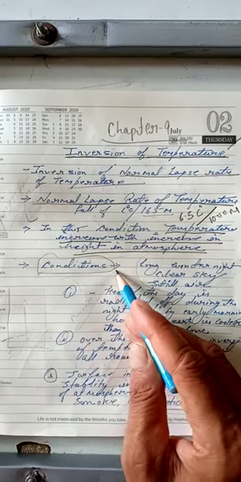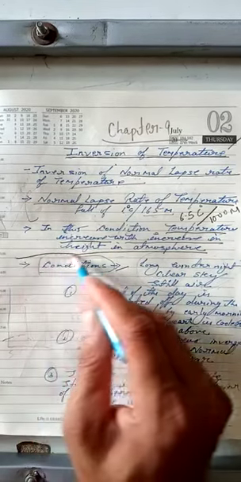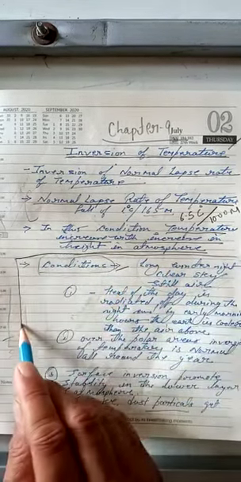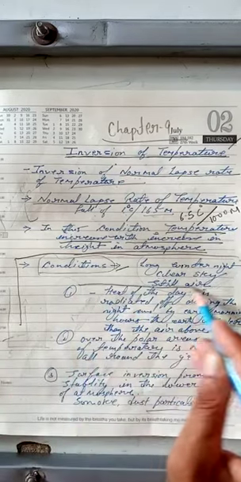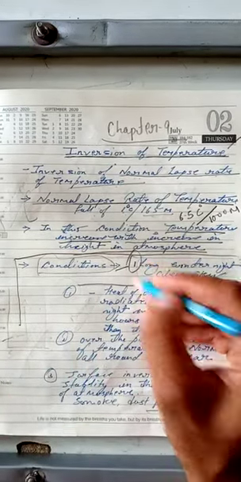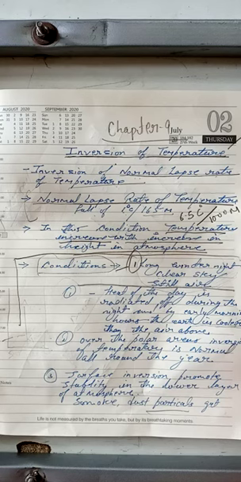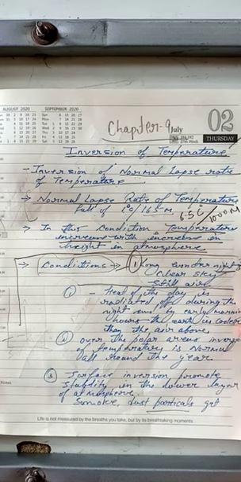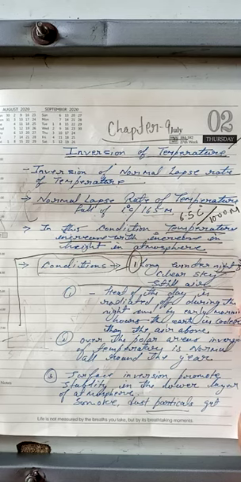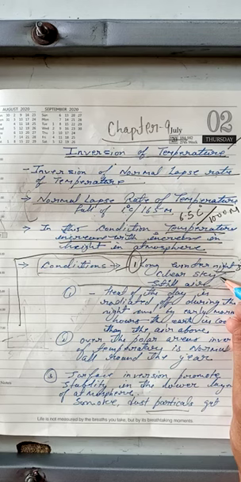Now the conditions and the geographical circumstances required for the inversion of temperature. First, we need long winter nights. Generally, inversion of temperature takes place under winter night conditions. Clear sky, there should not be cloud or fog.